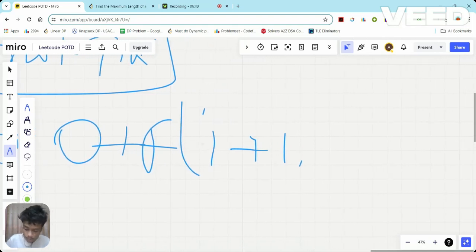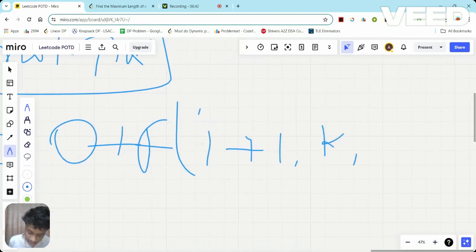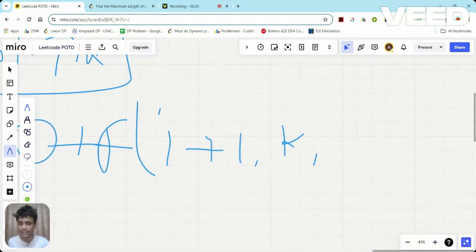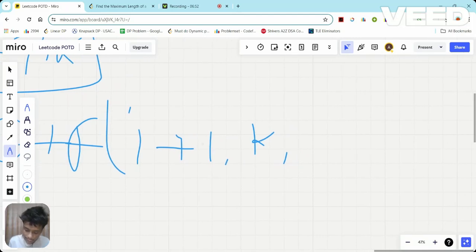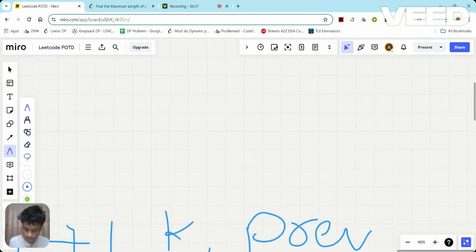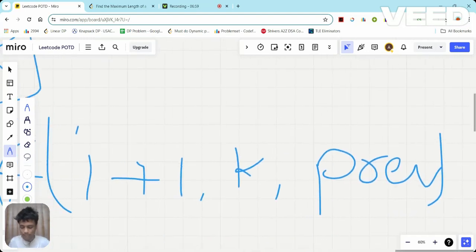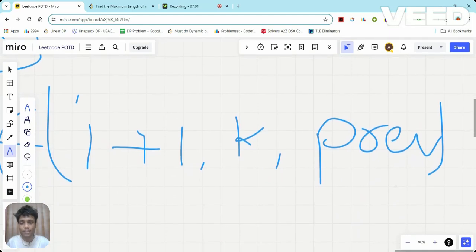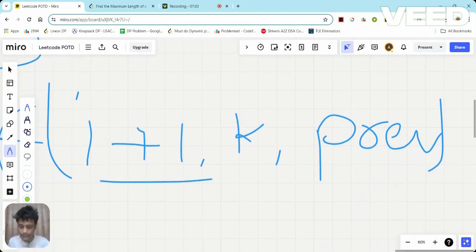Now the second thing I was passing was k, the value of k. I need to keep track of it as well, when it becomes 0, 1, 2. And the third thing I will store is the previous index. So basically, the three things I am passing are: first is index, second is the value of k, third is previously picked index. What index I have previously picked.